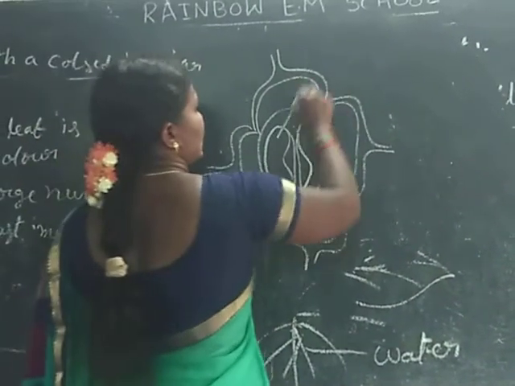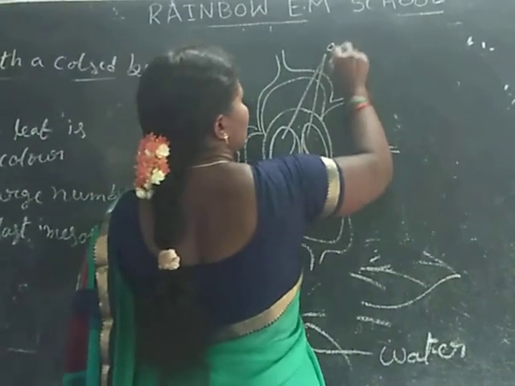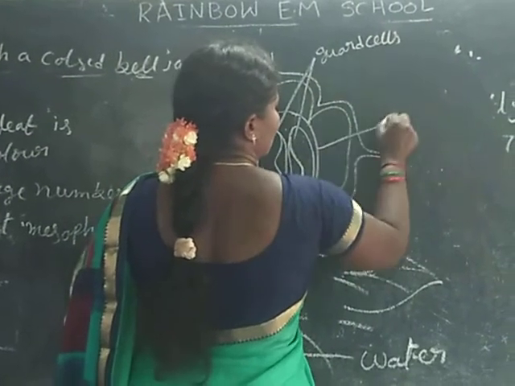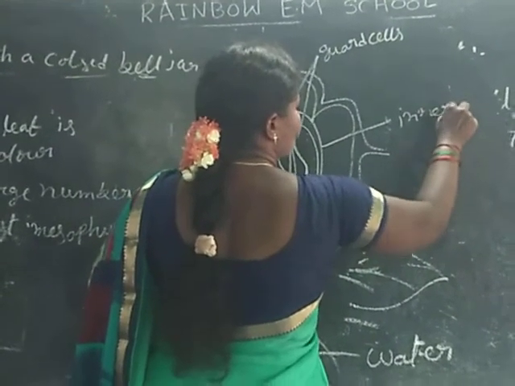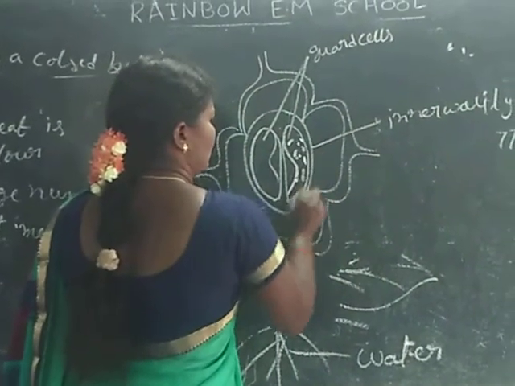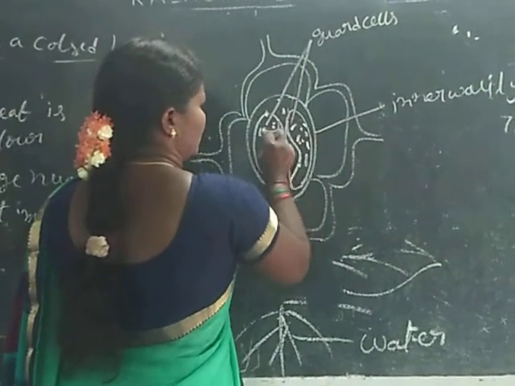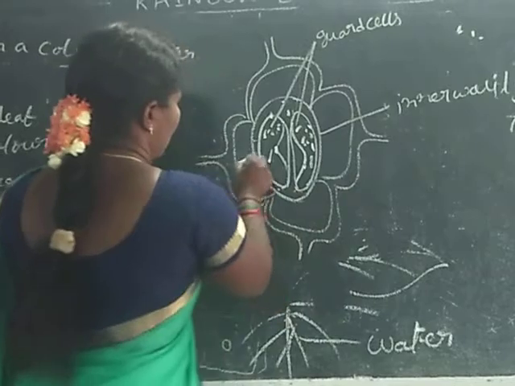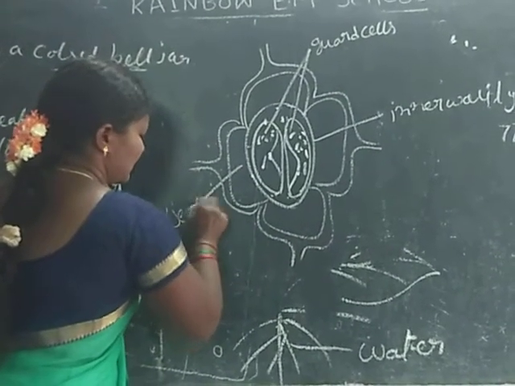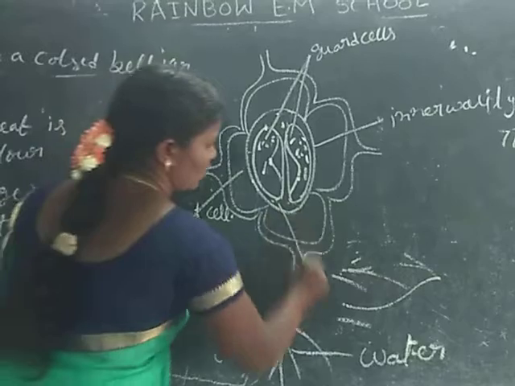These kidney shaped cells are called guard cells. Inner wall, adjacent cells, chloroplast.